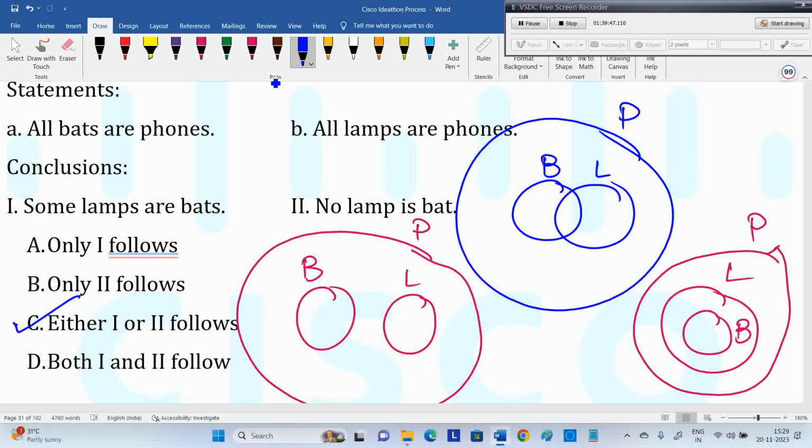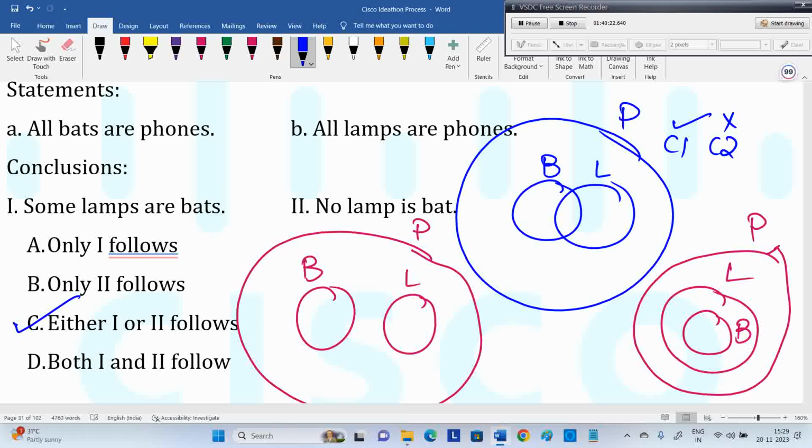If you observe the first diagram, what's the first conclusion? Some lamps are bats is correct. No lamp is bat is wrong, because lamp and bat are connected in the first diagram. Your job is, for the given statements, draw the diagram. Next, using the diagram, you have to decide which conclusion is true and which is false. Now see the diagram. Is the second conclusion true or false? Lamp and bat not connected? Here they are connected, so the second one is wrong.